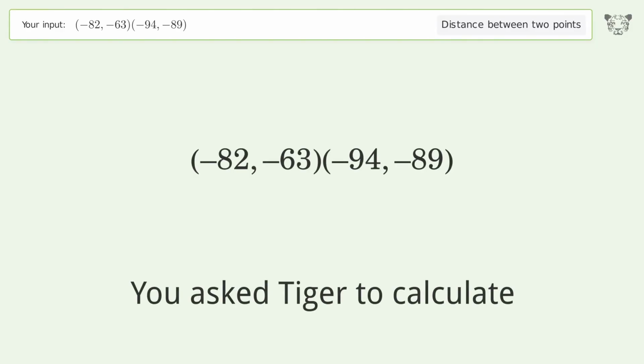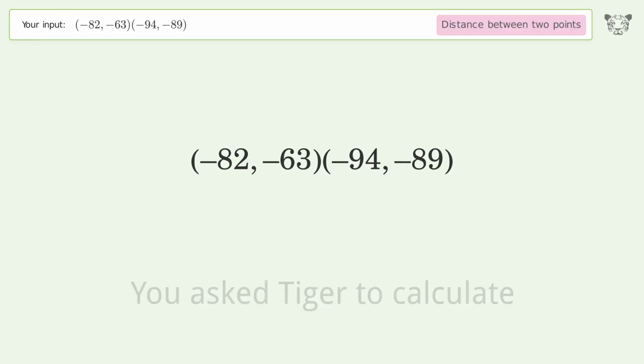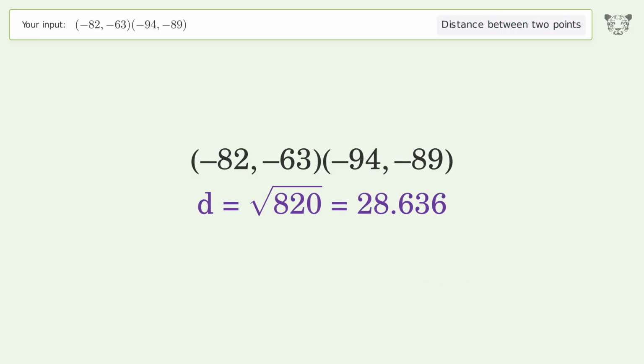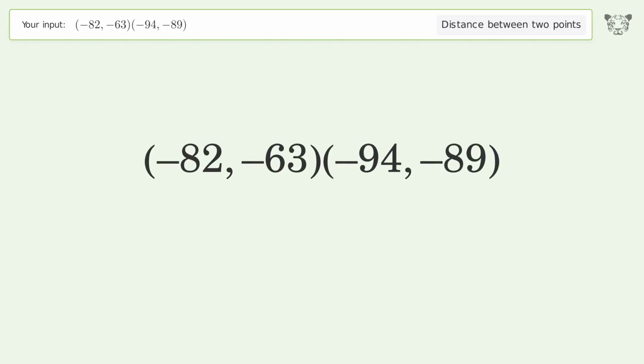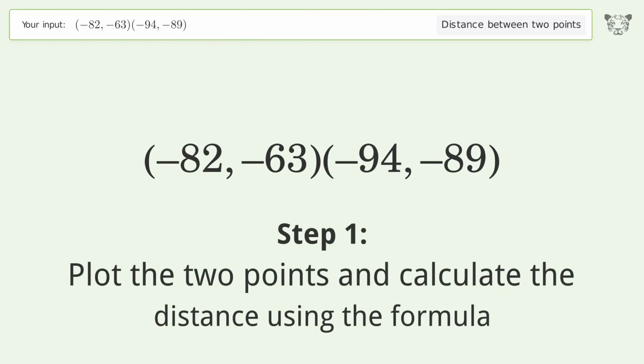You ask Tiger to calculate. This deals with the distance between 2 points. The distance between the 2 points is the square root of 820, or 28.636. Let's solve it step by step. Plot the 2 points and calculate the distance using the formula.